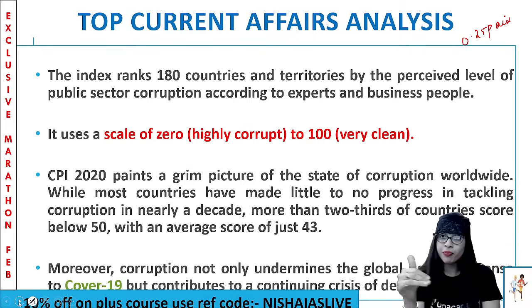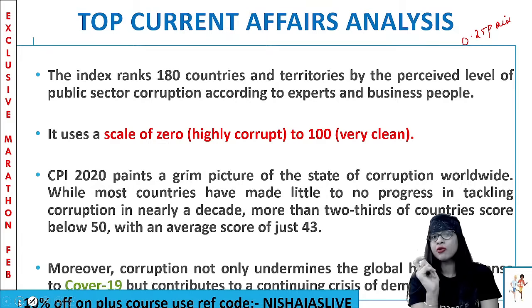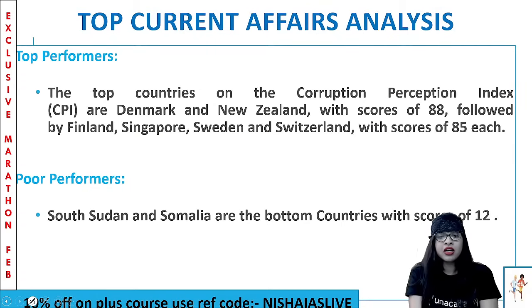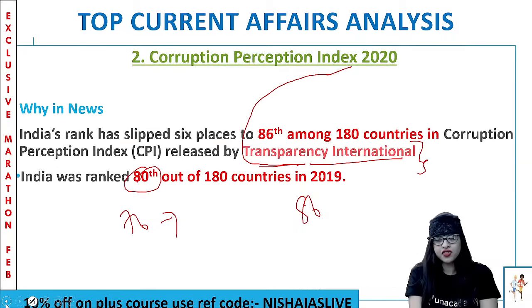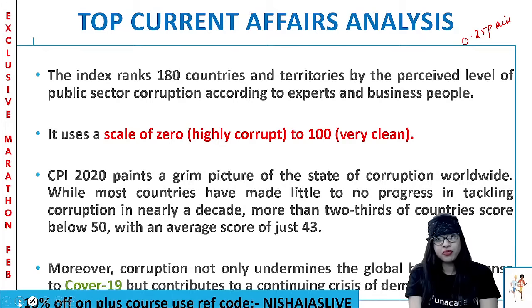So we can't say no improvement, there is some sort of improvement, but not up to the mark. Still, they're trying. So a lot more push has to be done to improve. This is what I too feel. Clear? And one more thing, this corruption not only undermines the global health response to COVID-19, but also contributes to the continuing crisis of democracy as a whole. When there is too much corruption, what happens? You're actually degrading the growth of your country as a whole. Don't you think so? So all these important points have to be noted.